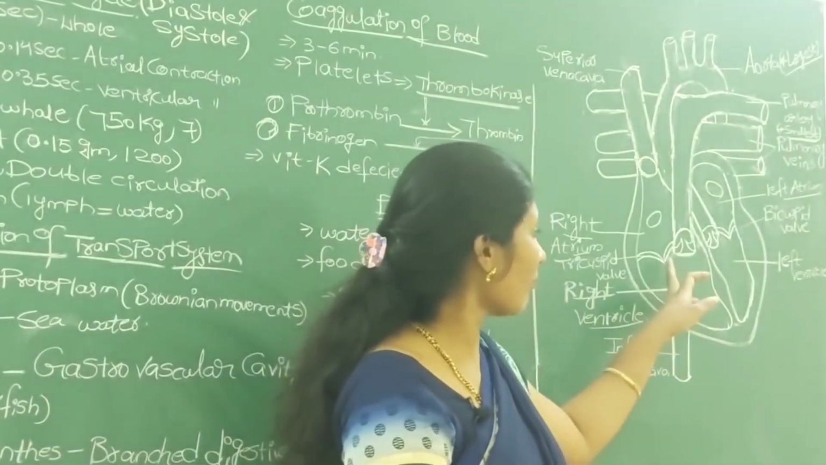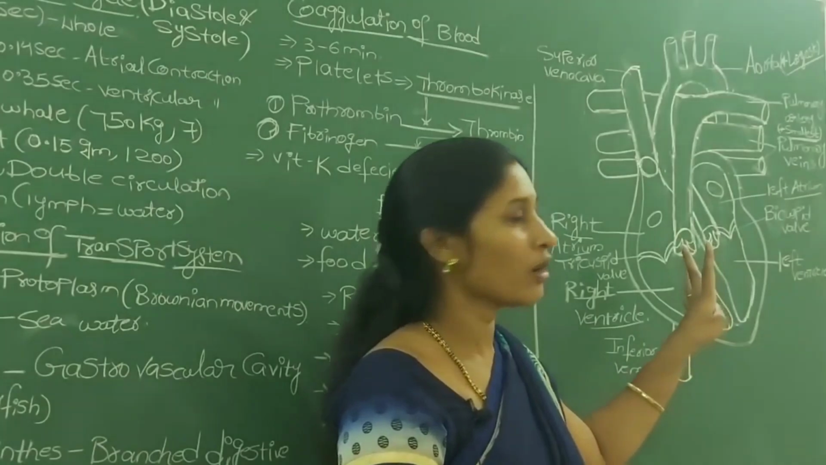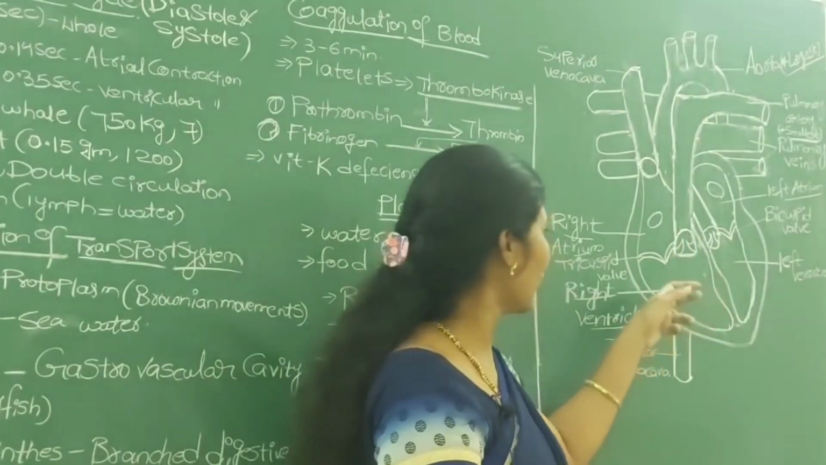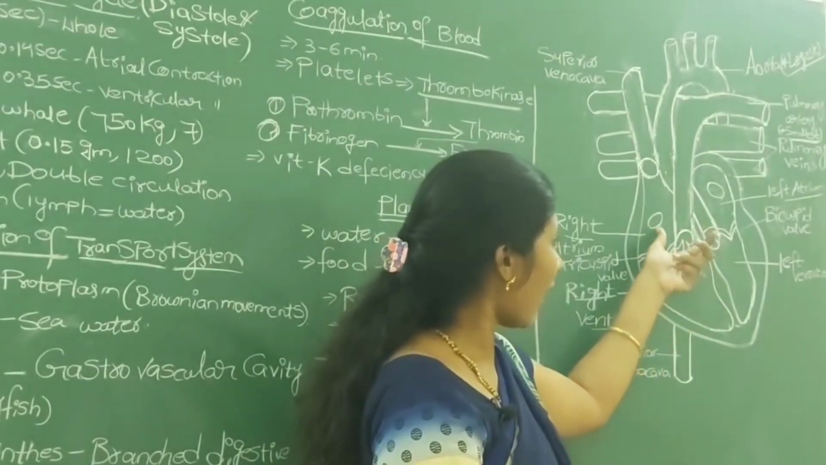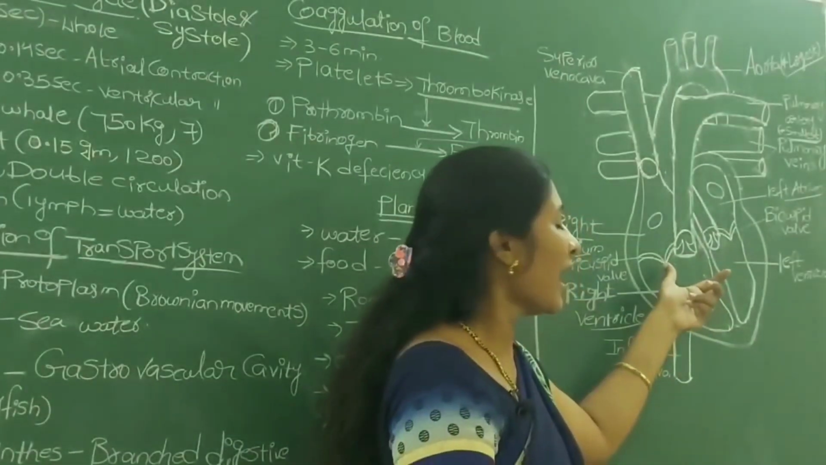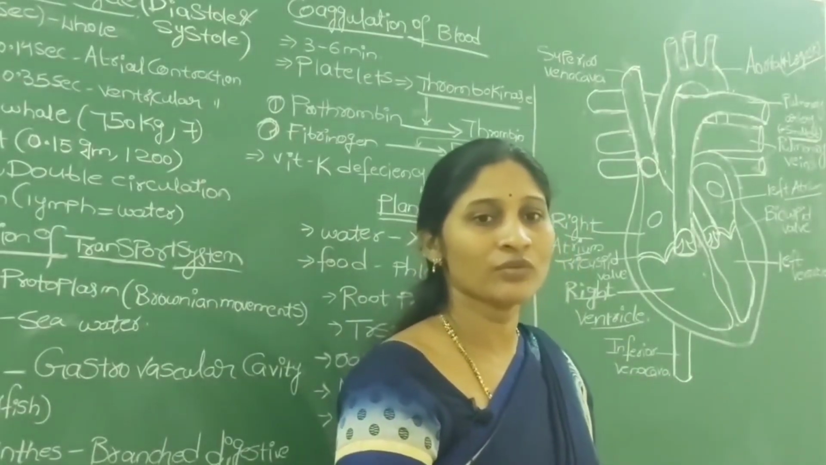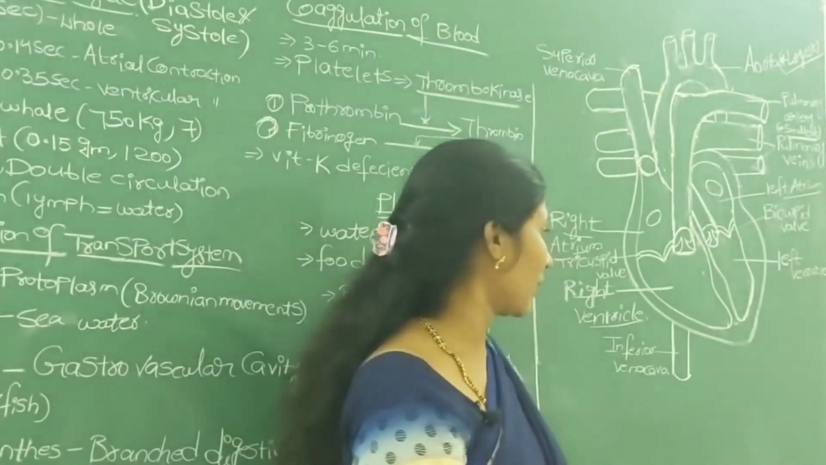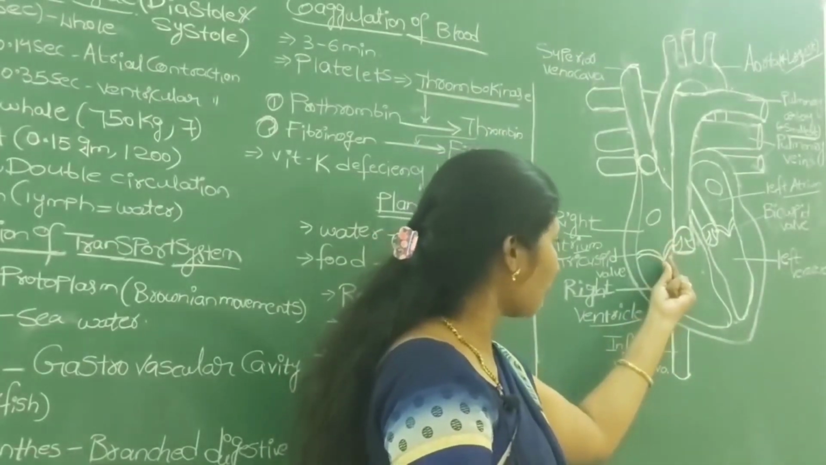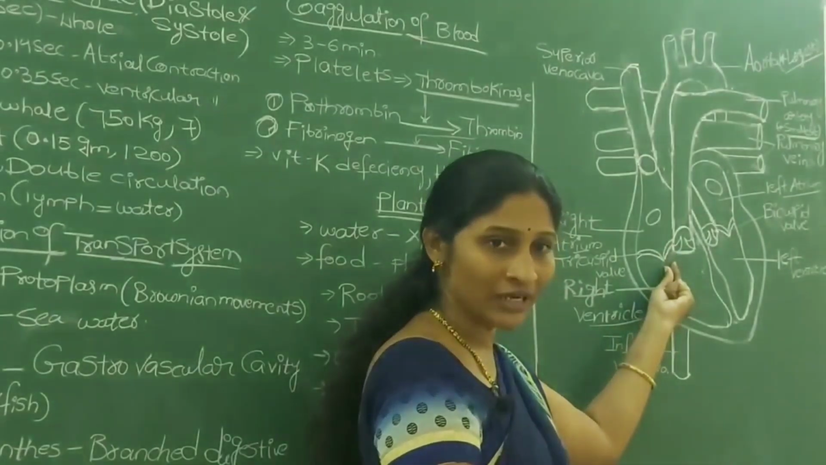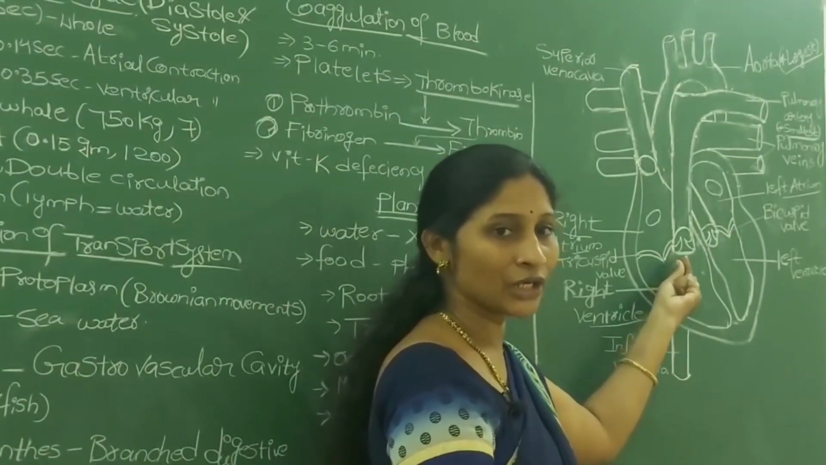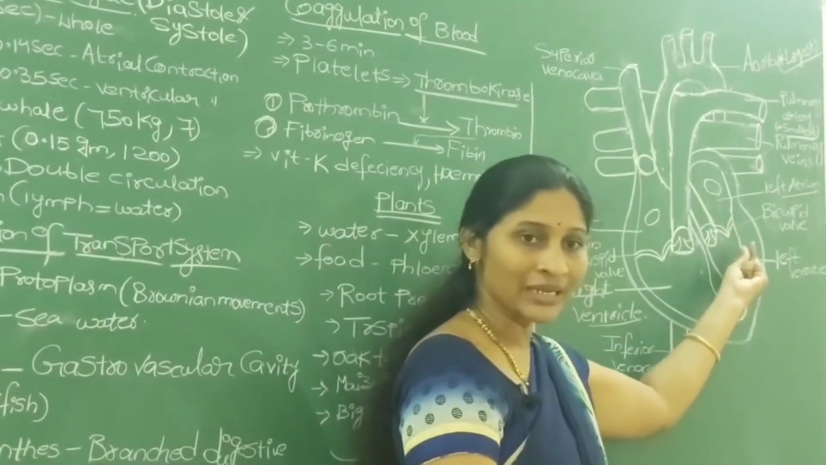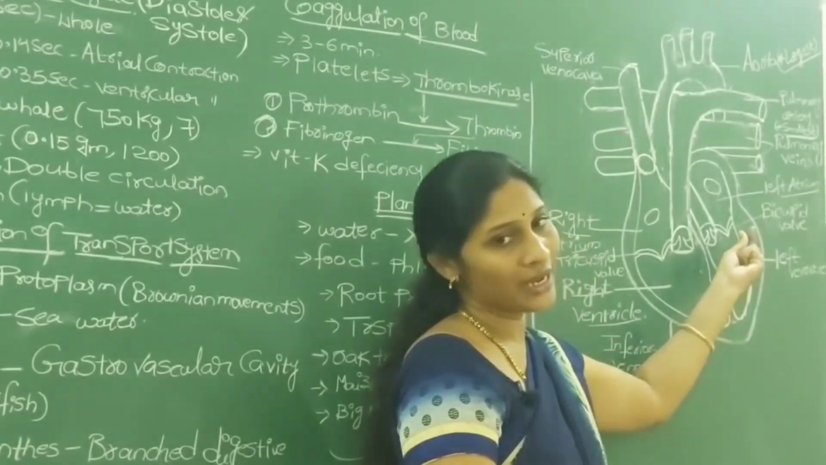At the same time, especially four types of walls are present in your heart. So look at the diagram carefully. First, the atria and ventricles are separated by some muscular sheets we call septa or septum. If the septum is present between the right atrium and right ventricle, what do we call that septum? The right atrioventricular septum. If the septum is present between the left atrium and left ventricle, that is the left atrioventricular septum.